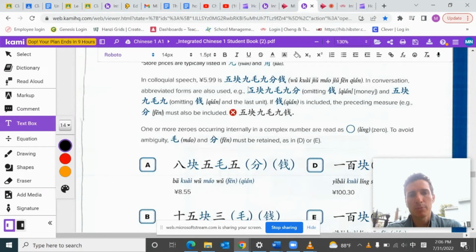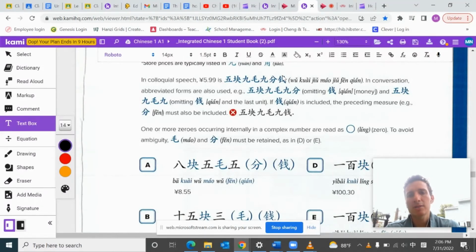They do it by denominations. 9分, so 9 cents. So it's $5.99. I'm sorry, $5, 9 dimes and 9 cents.